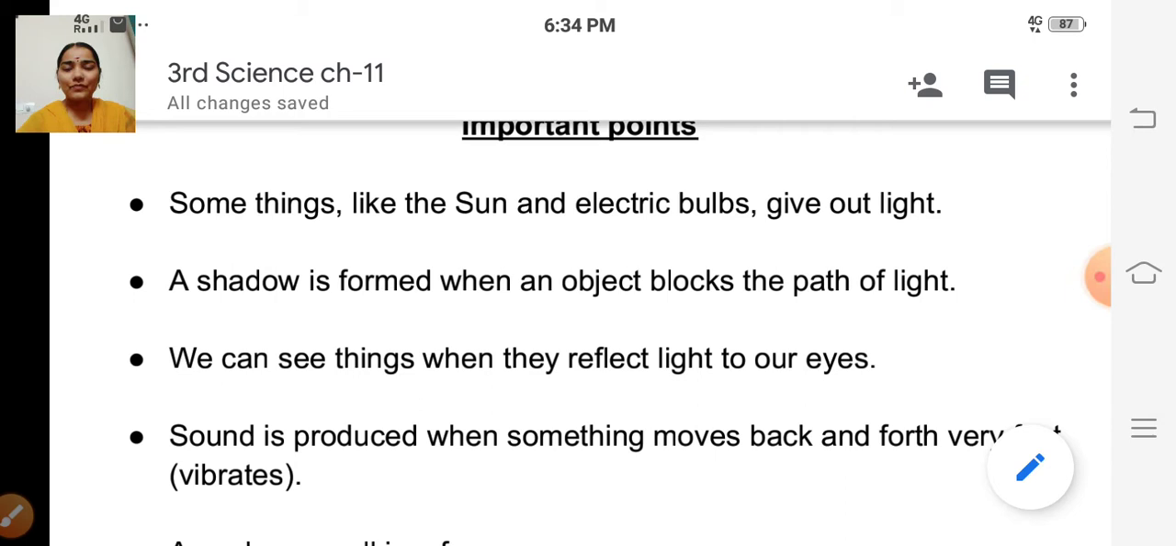So, today we shall revise the book back exercises. Okay. So, before that, we'll see the important points from the lesson. Okay, children. So, first one.